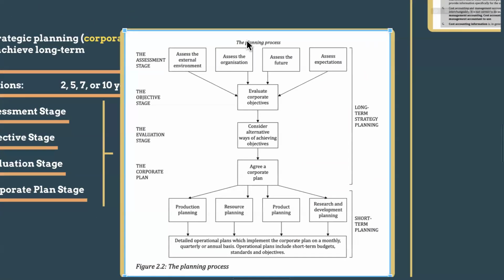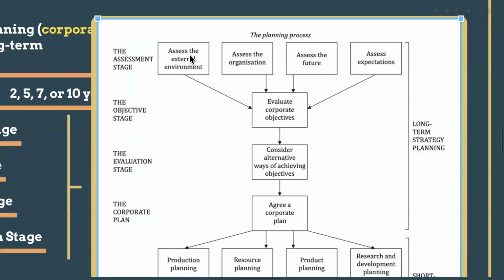The assessment stage means we will assess the external environment. Whether we have the market, okay, it means from the customers' perspective, they have a problem to solve, right? So we have to analyze the external environment like political support, the economy of the country, legality, society, social, cultures. So we have to analyze the external environment first. Then we have to assess our organization: what our strengths and weaknesses are, and the opportunities as well as the threats, right?